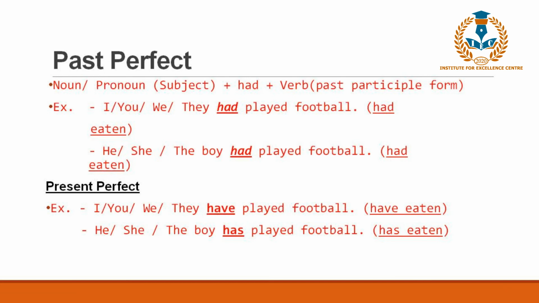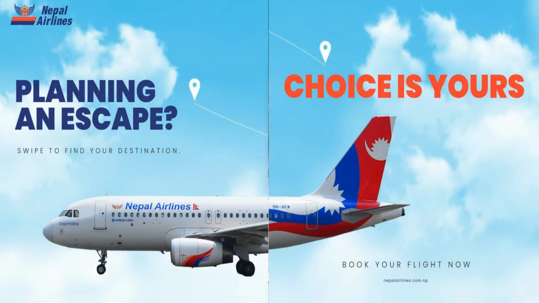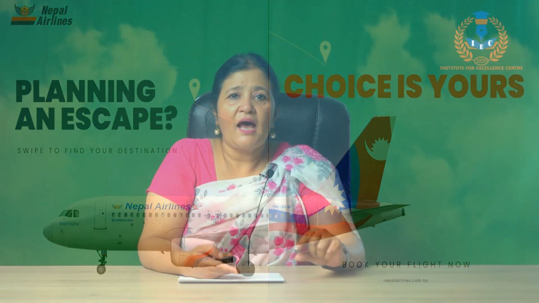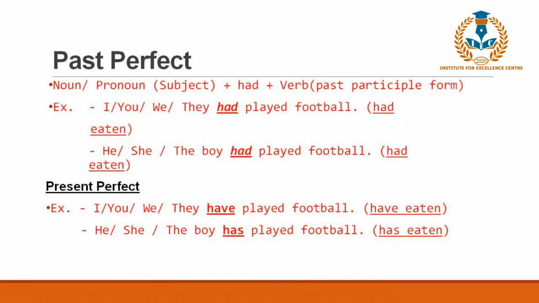I told you earlier, we use have or has plus verb in its third form in all the perfect tenses. So it is the same here, but that have or has changed to had because it is the past. We need something to imply that it's the past. So subject plus had plus verb in its past participle form, or the third form. So the example is I, you, we or they had played football or had eaten food.